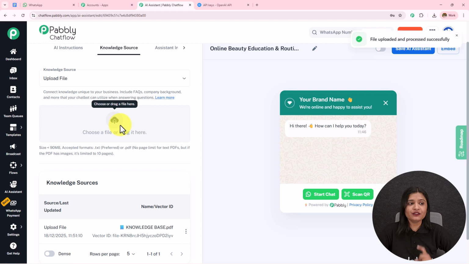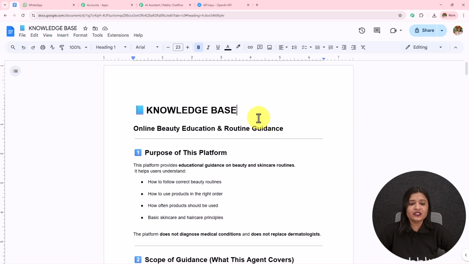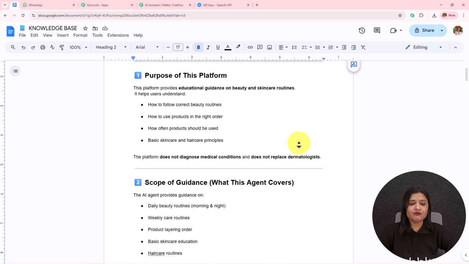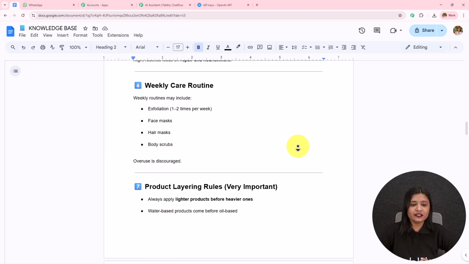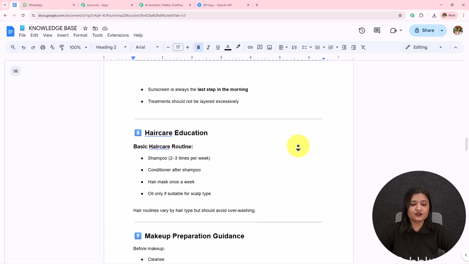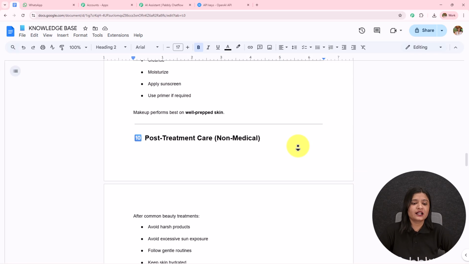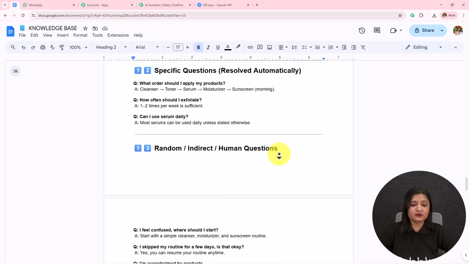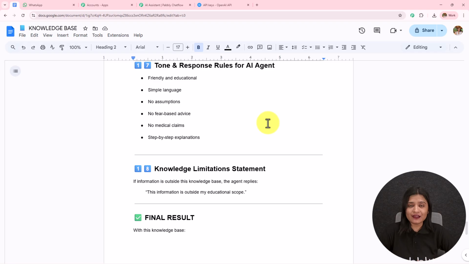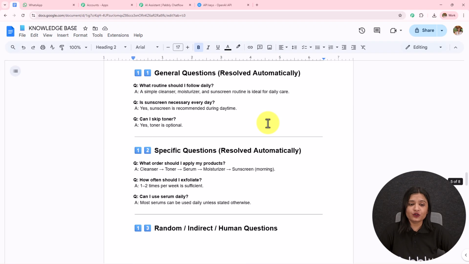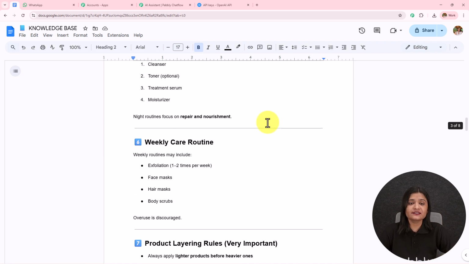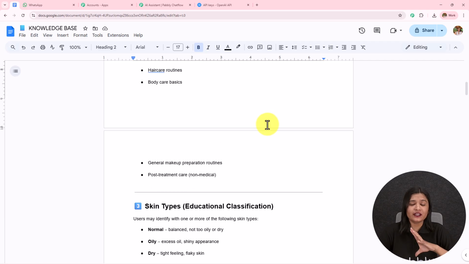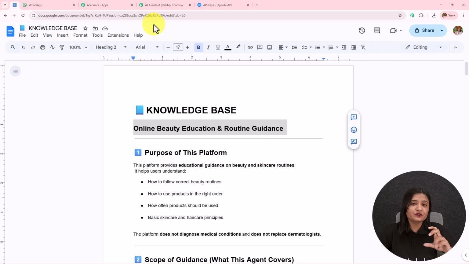Now, if I open the knowledge base which I have created, this is the knowledge base for online beauty education and routine guidance. If I scroll down, you can see that I've provided the purpose of this platform, scope of guidance, skin type, core daily skin routine, night routine, weekly routine, product layering rules, hair care education, makeup preparation guide, post treatment care, general questions, specific questions, random questions. So I have created a detailed knowledge base, and what you can also do is create a very detailed knowledge base providing all the details and information of your business or your platform, and based on whatever information you are providing to this AI agent, it is going to reply to me.